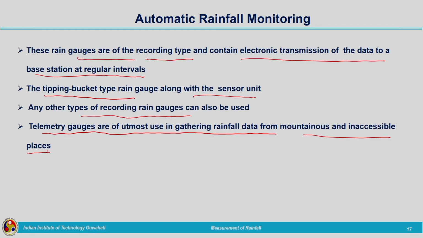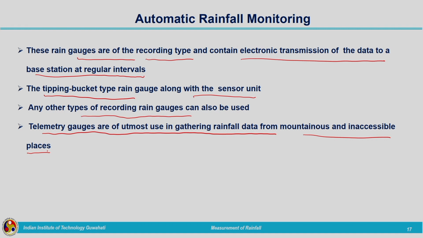Each includes a tipping bucket rain gauge, for example, recording the precipitation occurring at that particular location. That way it records at different locations, and that data is transferred to the base station.